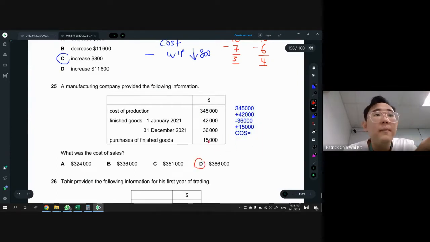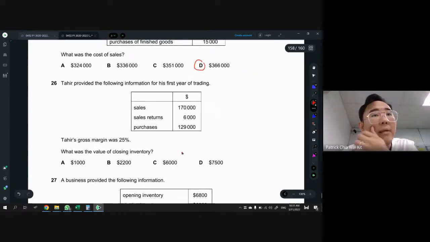Easy. Okay, 26. They give us a margin. Every time you see a question like this, when you see margin, remember sales is always 100%. The formula for margin is GP over sales. When you see 25%, that means GP is 25 and sales is 100.